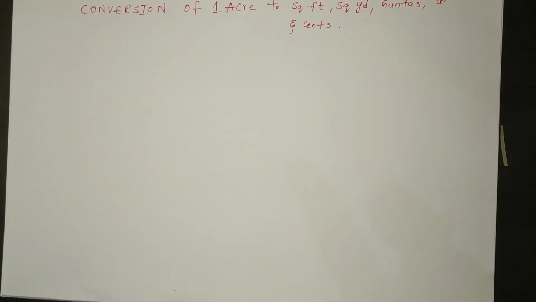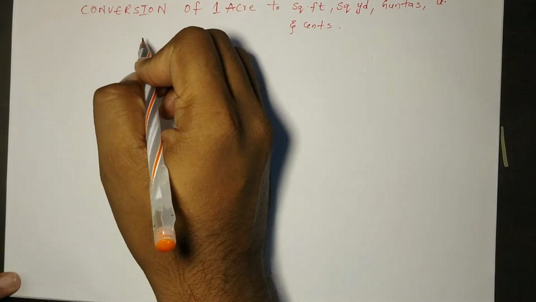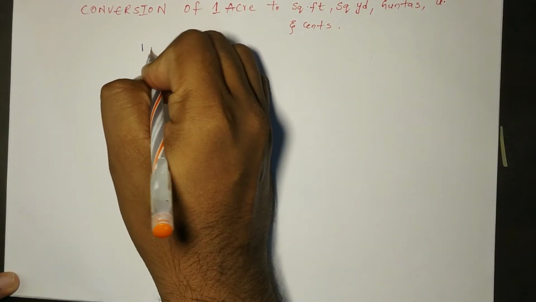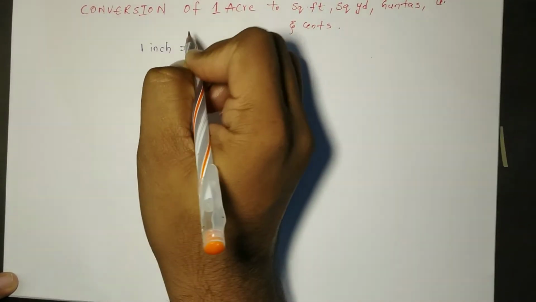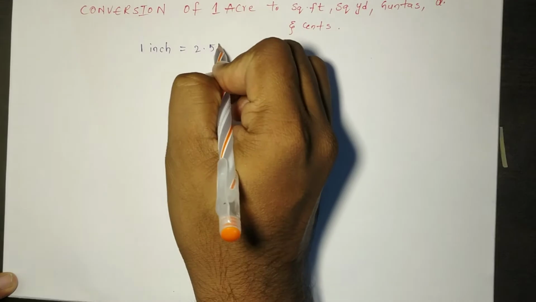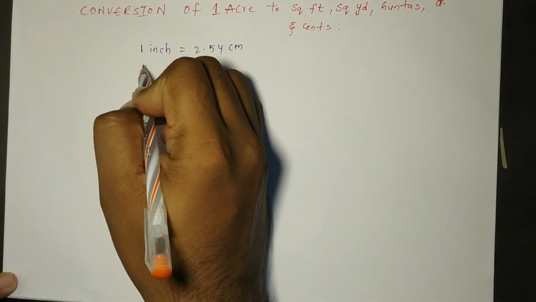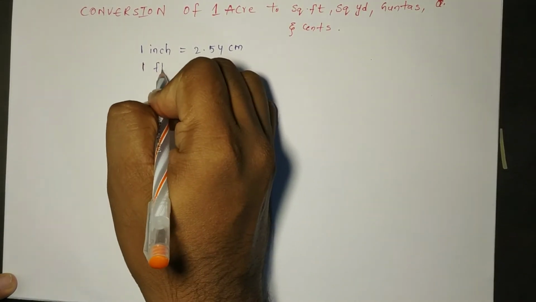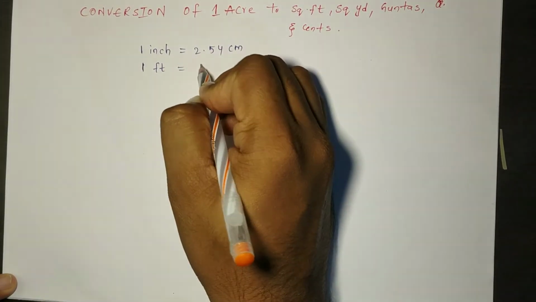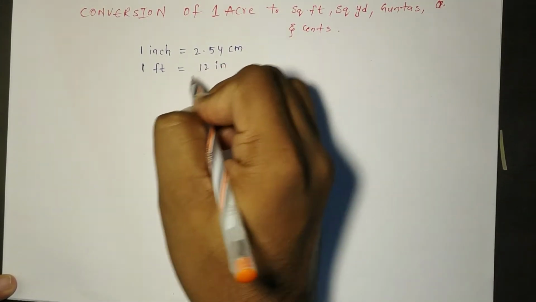Today we are going to discuss the conversion of 1 acre to square feet, square yards, guntas and cents. So we know that 1 inch is equal to 2.54 centimeters, and we also know 1 feet is equal to 12 inches.